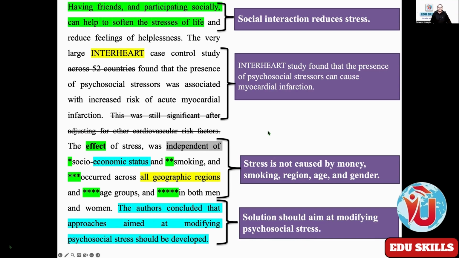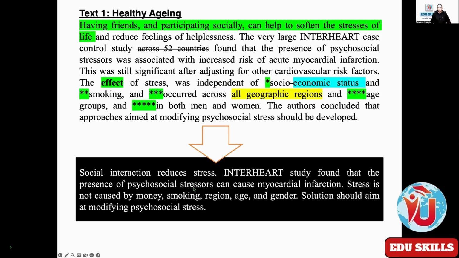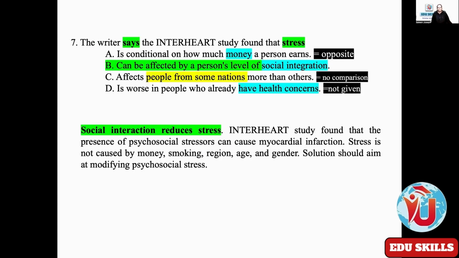Now you see this is the original paragraph and we have our summary here. You see how small it is. This study found that the presence of psychosocial stressors can cause myocardial infarction. Stress is not caused by money, smoking, region, age, and gender. Solution should aim at modifying psychosocial stress. The actual meaning is for you to understand. I have made it this way. Otherwise, you have to say stress is independent of factors like money, smoking, region, age, and gender. It means stress doesn't depend on these factors. That you can make in your own way.